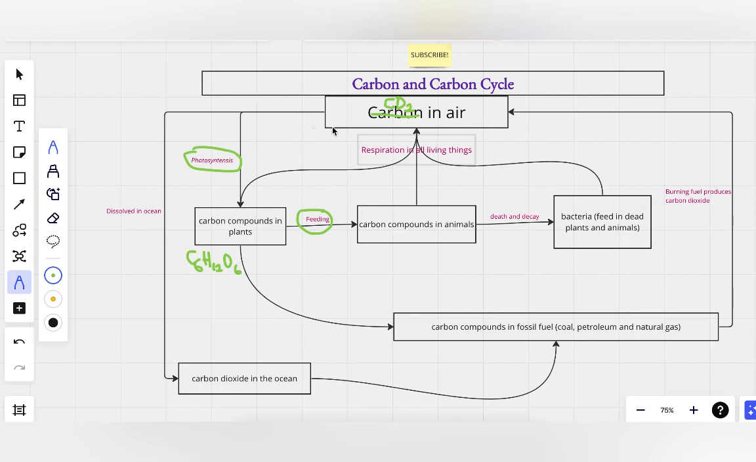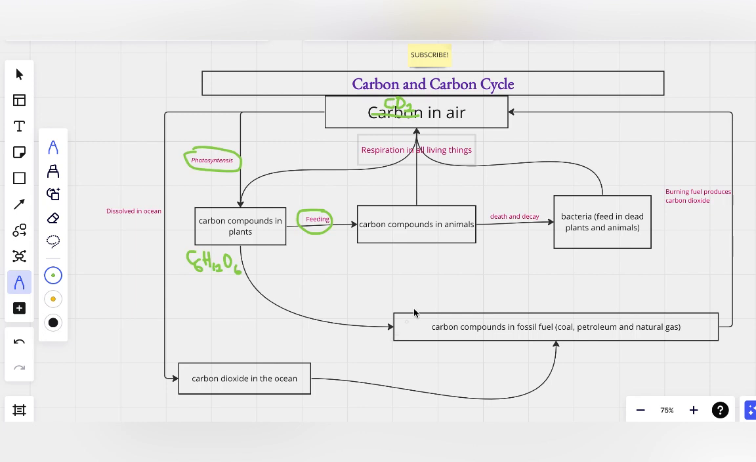Two ways of taking carbon dioxide from the air are by photosynthesis and by dissolving carbon dioxide in the ocean. So two ways of taking away carbon dioxide from the air. This is what we call the carbon cycle. We take it away, we return it back. It's a cycle. That's why we call it the carbon cycle.